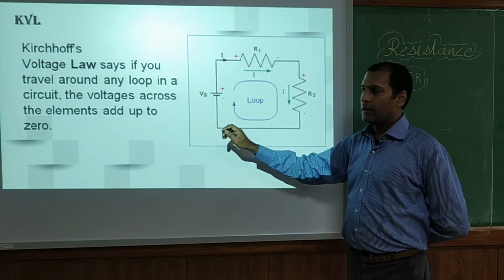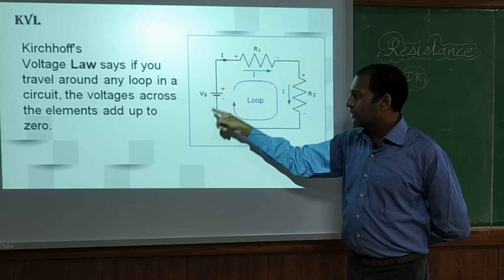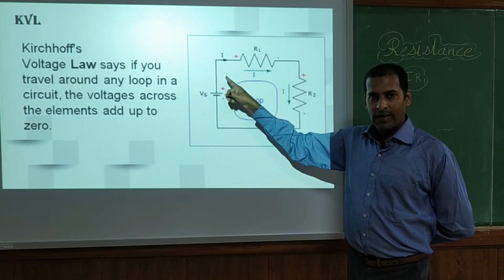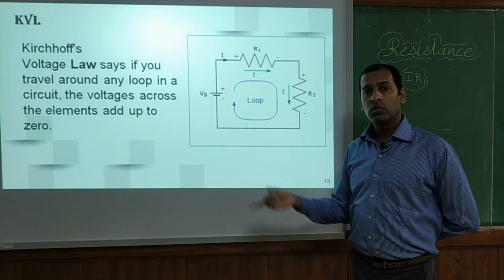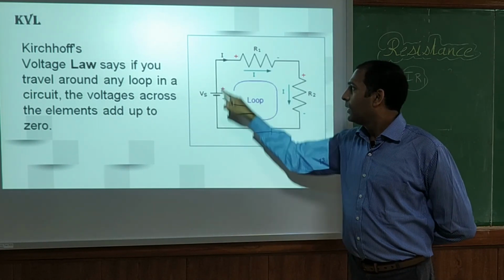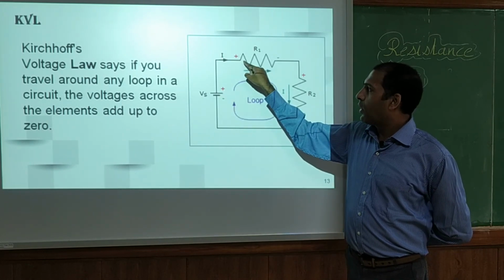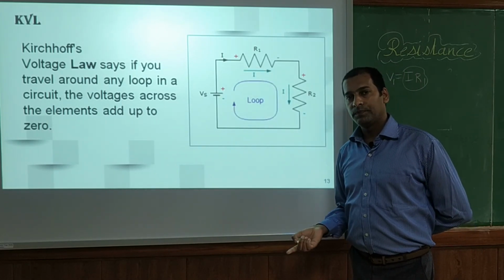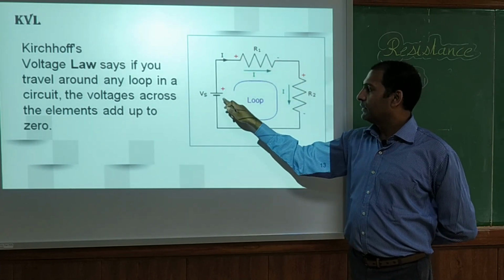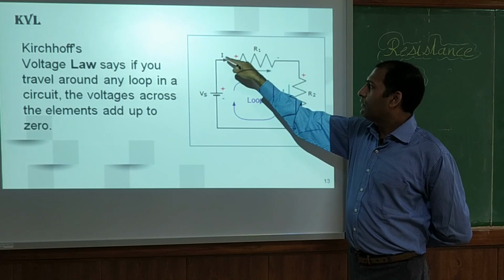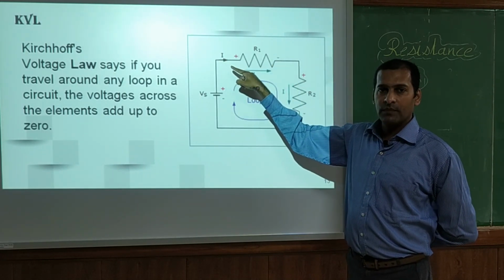How do we see the destination? Suppose this is positive, this is negative. If I want to go across this battery and I have to decide the sign, it is going from minus to plus, so I will consider it as plus. Now here positive is connected to this end, so this point of the resistor becomes positive. So the left side is positive, and the right side is connected with the negative terminal. So if I start from this point, I have to go like this, clockwise.